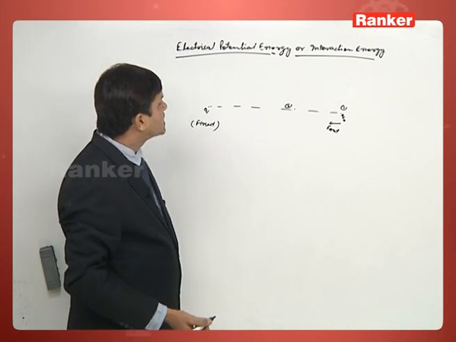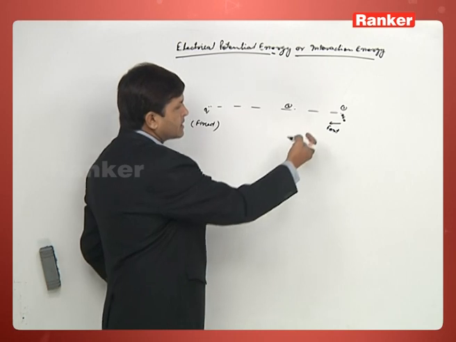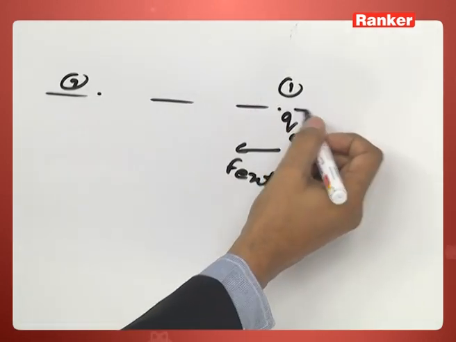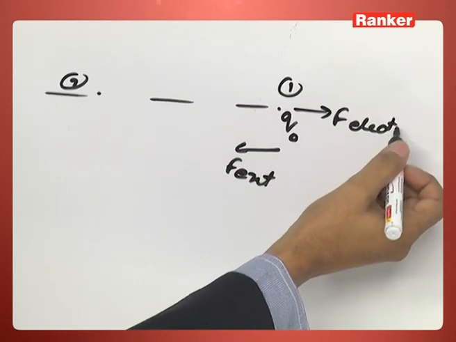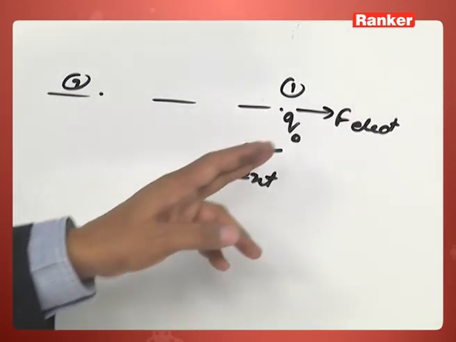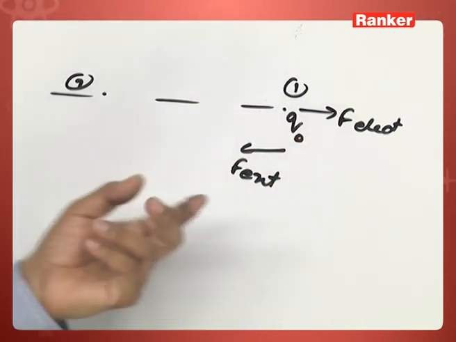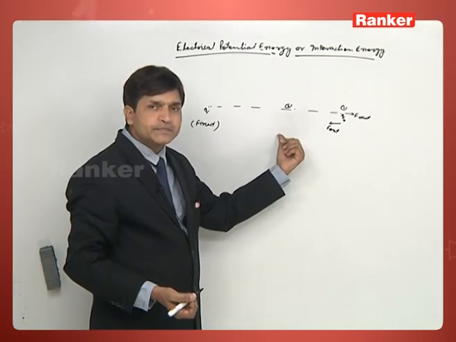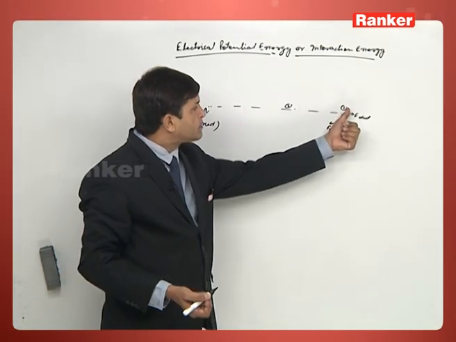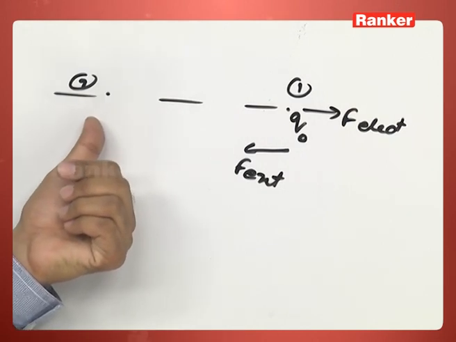What external force is needed? If the charged particle is at rest and kept free, the electrostatic force will act in this direction, and we are moving opposite to the direction of the electrostatic force. It means some external force has to do certain work to bring the charged particle from position 1 to position 2.